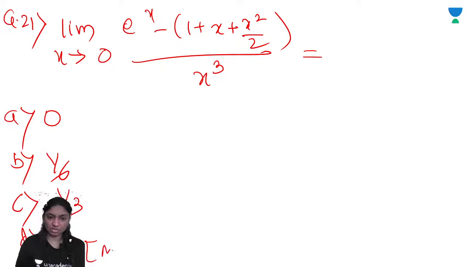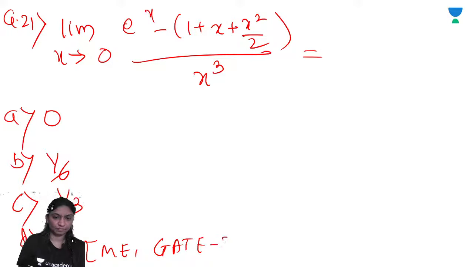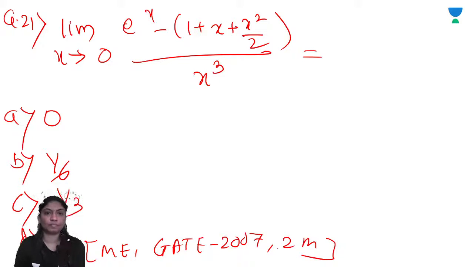This is the question asked for mechanical engineering, GATE 2007, 2 marks.